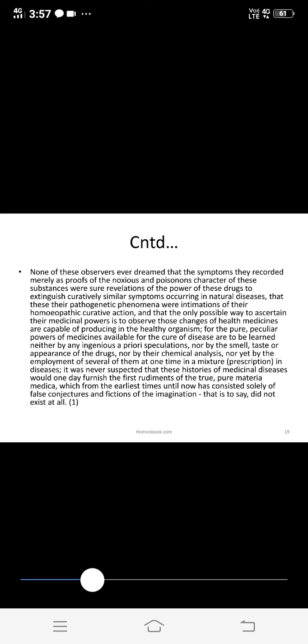It was never suspected that these histories of medicinal diseases would one day furnish the first rudiments of the true pure materia medica, which from the earliest times until now has been considered solely by means of false conjectures and fictions of the imagination, that is to say, did not exist at all.